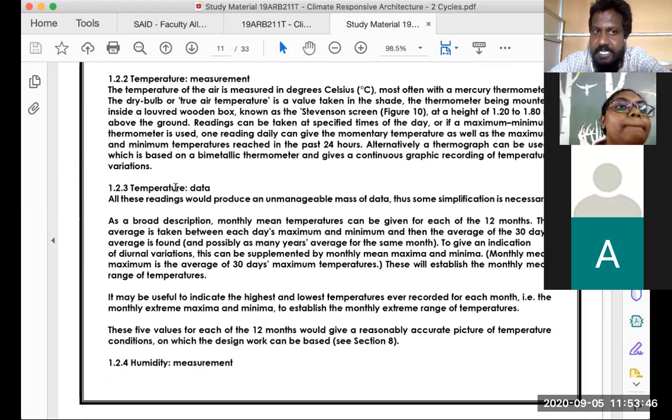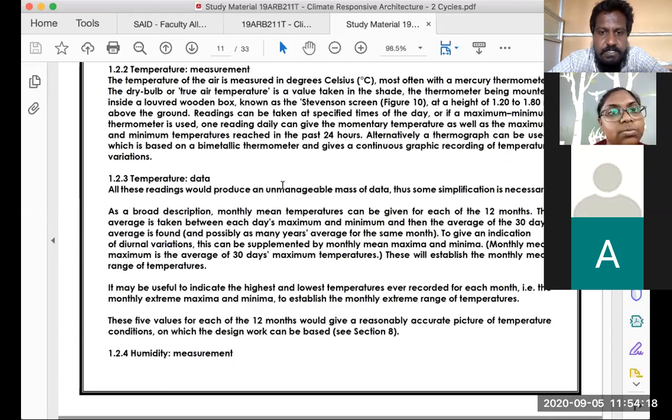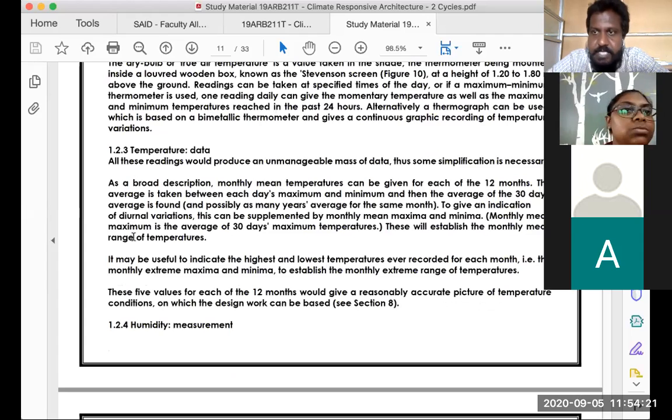The temperature data is compiled for 12 months, and for each month there is a maximum and a minimum range: monthly mean maxima and monthly mean minima. That means the average of the maximum for that month: every day's maximum temperature divided by 30 days, and every day's minimum temperature divided by 30 days. So this is how it's done for temperature. So with temperature, what is the inference?